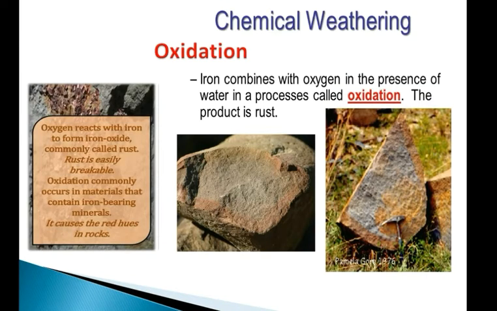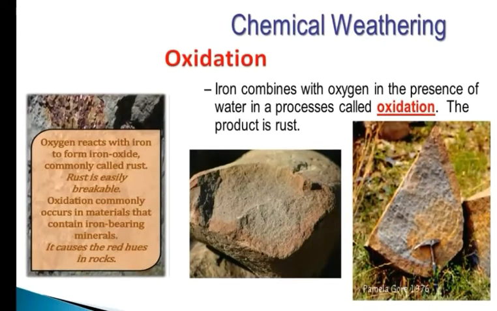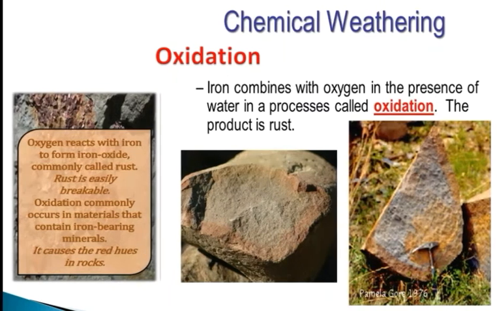Next we have oxidation, number 2. What is oxidation? Iron combines with oxygen in the presence of water, and this process is called oxidation. The product is rust. The process is oxidation, and after it happens, what will ultimately form? It will form rust, or you can say the crumbling of the rocks.